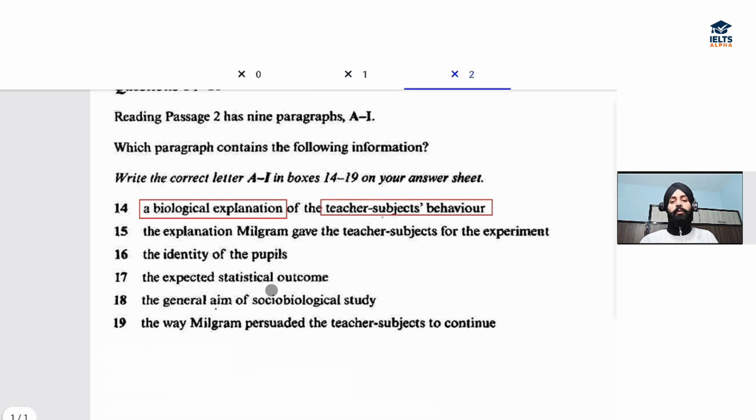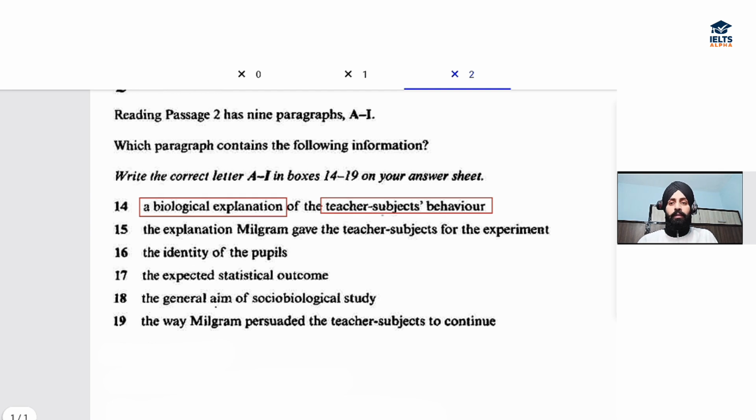Now moving on to the next question, that is question number 15. Question number 15 says the explanation. So we have to find out certain explanation given by Milgram to whom? Explanation Milgram gave the teacher, again the same word here, teacher subjects for the experiment, right? So he explained to them why the experiment is being carried out.